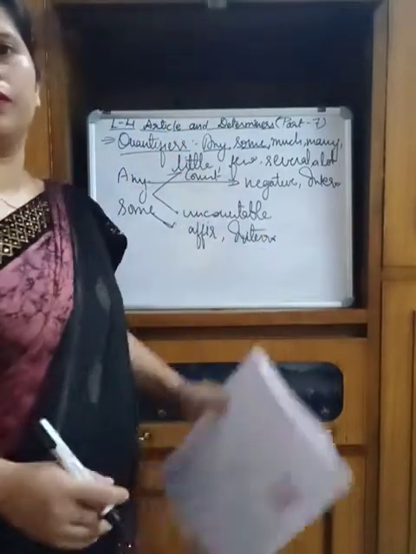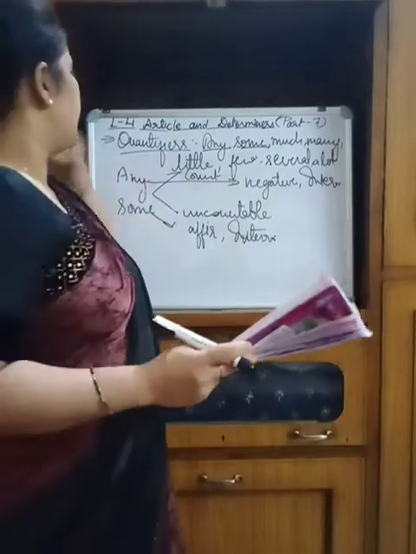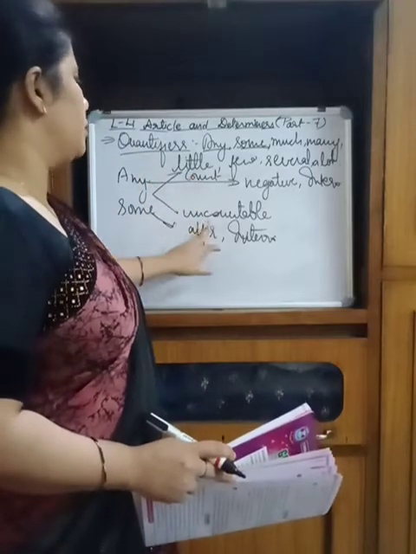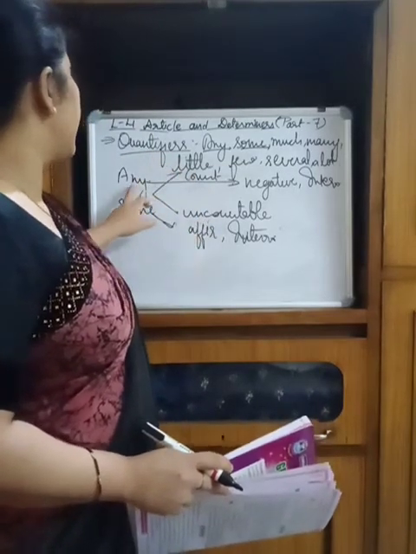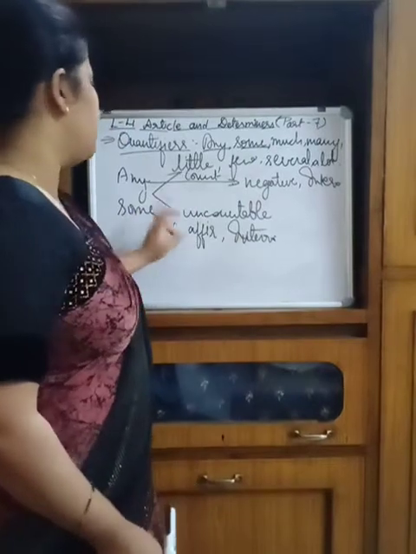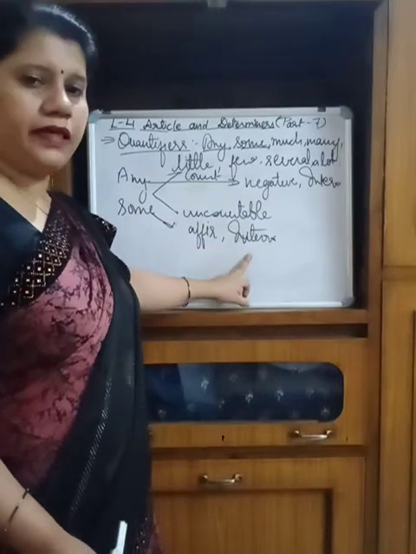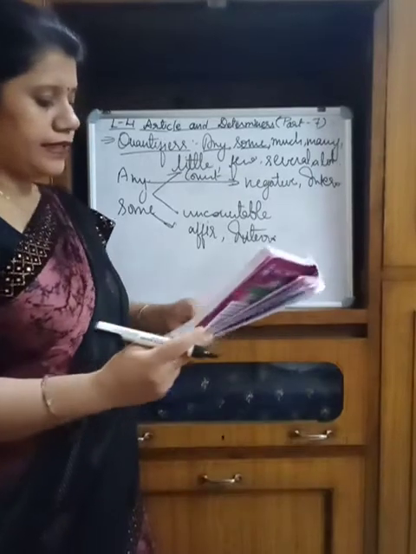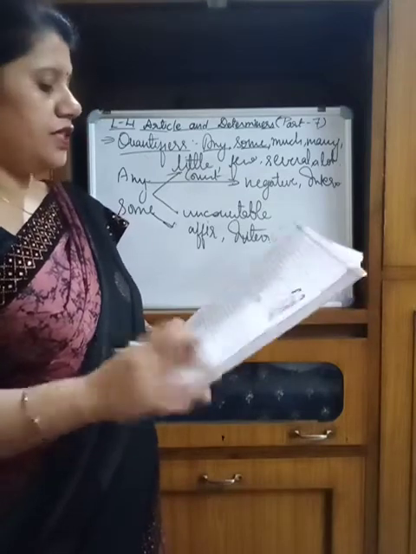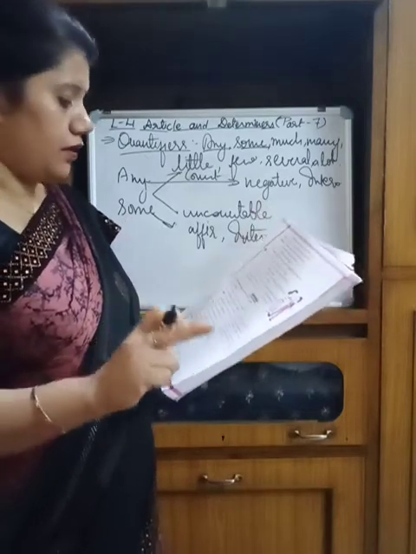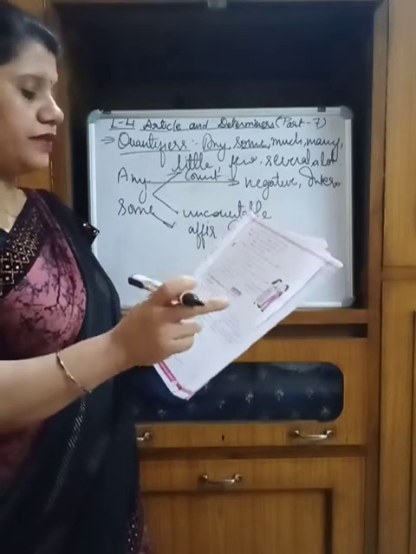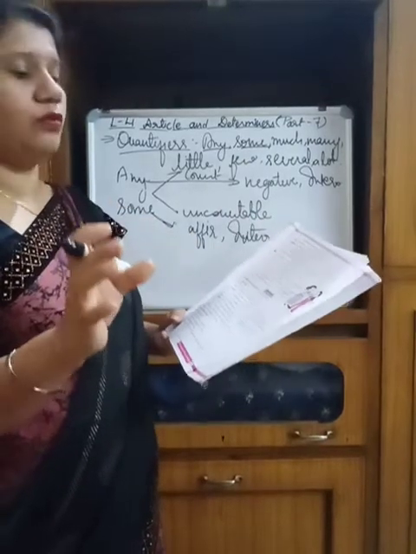Let's try to understand with the help of examples. Understand, the words any and some can be used with both nouns, whether countable or uncountable. The second important thing is that any can be used in a negative sense and in interrogative sentences. The word some can be used in affirmative as well as interrogative sentences. Now, the example given in your book is: there is some money in my pocket. See the word money. Money is an uncountable noun, with the word some, and here it is in a positive sense, that the person has a little amount of money.